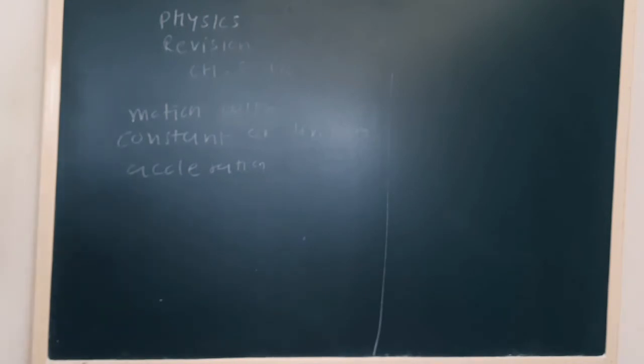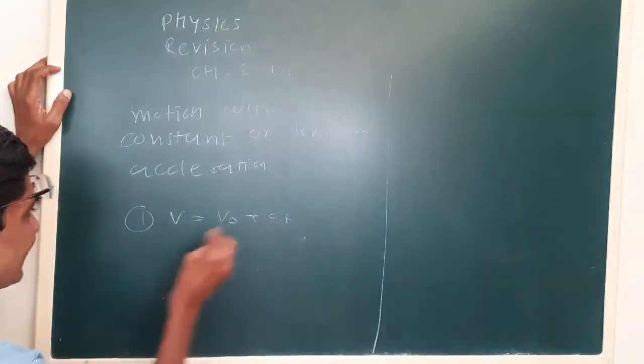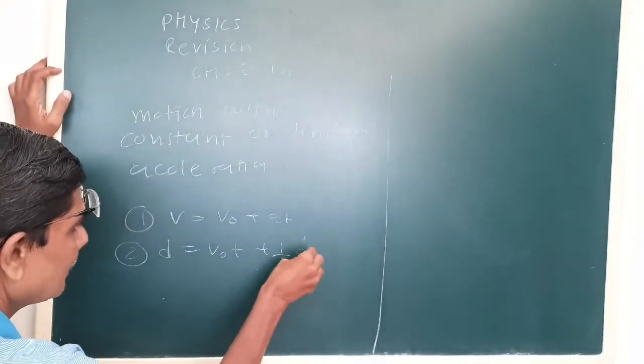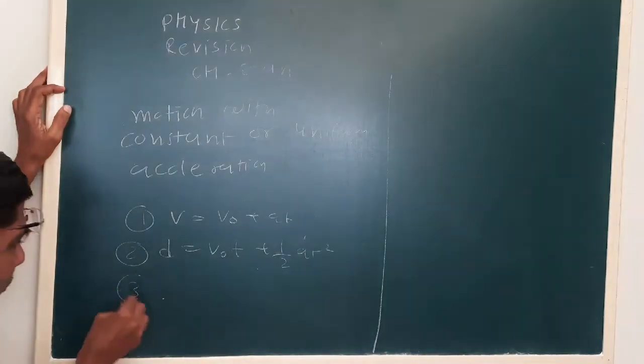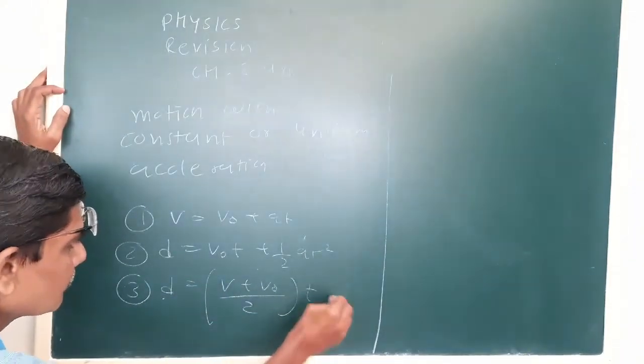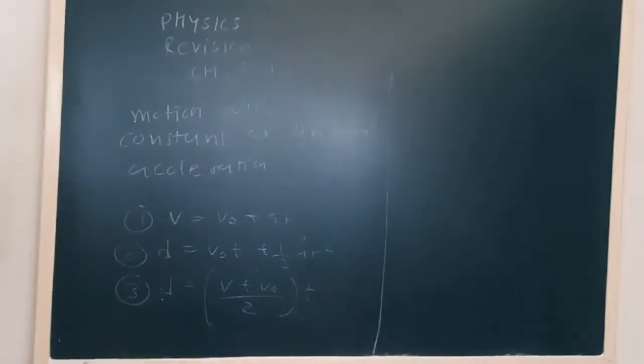Now see, we studied the equation of motion with the constant or uniform acceleration. See which were? First was v is equal to v naught plus at. Second is s is v0 t plus half at squared. See, sometimes you can use this also. Okay? Distance travel or displacement is average velocity into time.